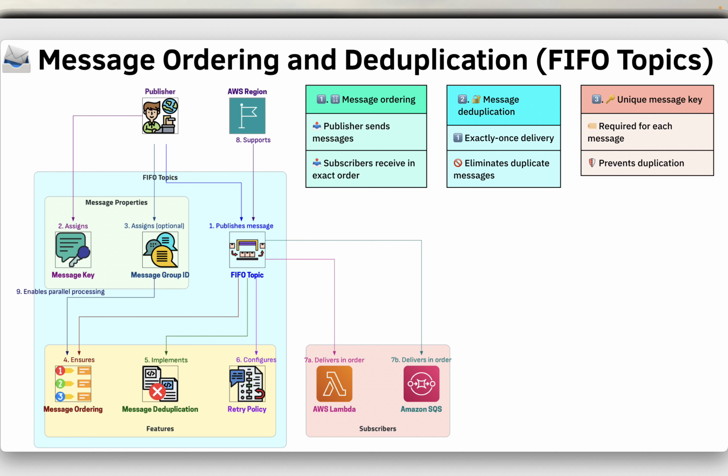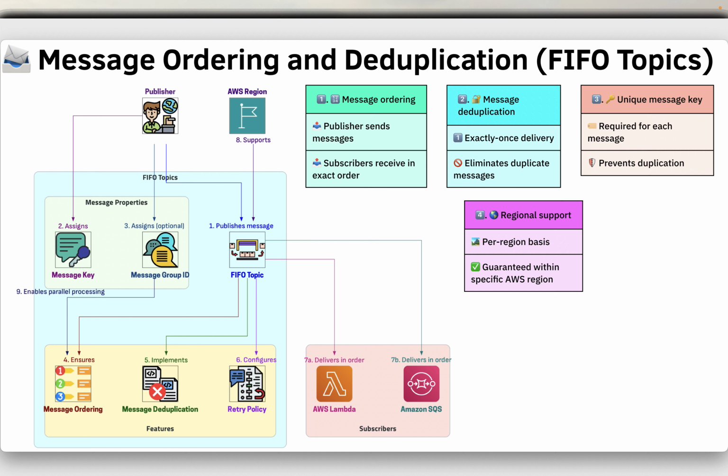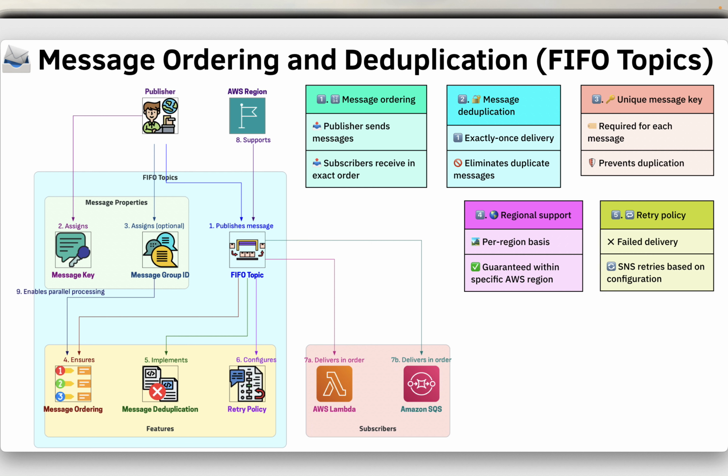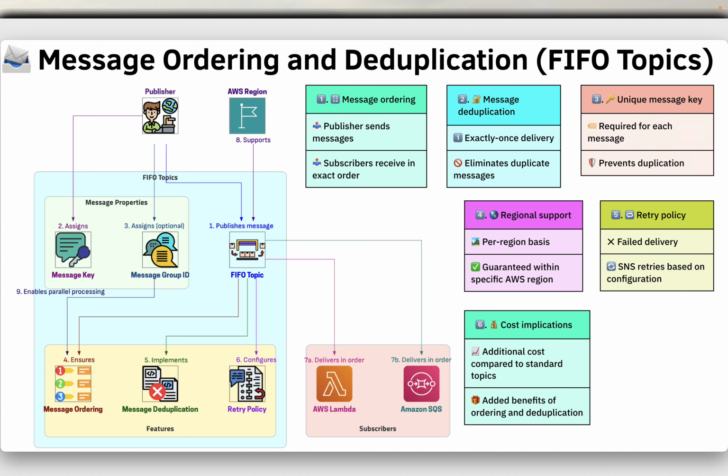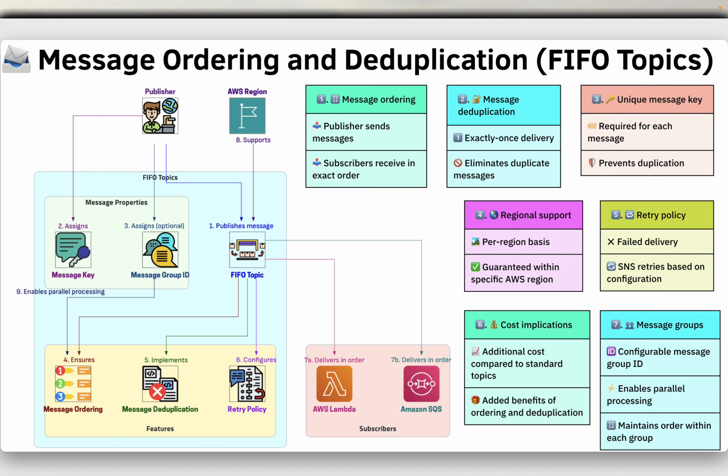is used for deduplication. FIFO topics are supported on a per region basis, meaning that message ordering and deduplication are guaranteed within a specific AWS region. If a message delivery to a subscriber fails, Amazon SNS will retry the delivery based on the retry policy configured for the FIFO topic. Using a FIFO topic incurs an additional cost compared to standard topics due to the added benefits of ordering and deduplication. Messages sent to a FIFO topic can be assigned to different message groups using a configurable message group ID, allowing for parallel processing while maintaining order within each group.